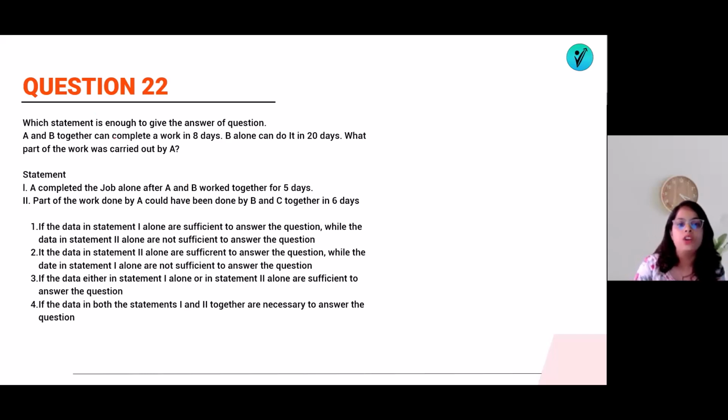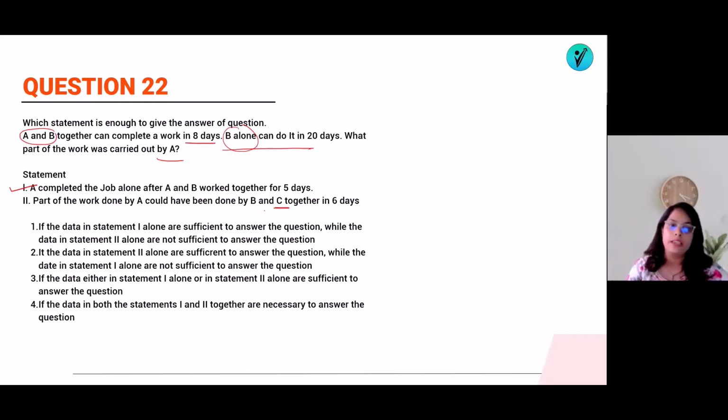Okay, now let's solve. Which statement is enough to give the answer to the question? A and B together can complete a work in 8 days. B alone can do it in 20 days. What part of the work was carried by A? Now A and B का work दिया है and B alone का भी बोला है. So they are asking you what will be the time. So A completed the job alone after A and B worked together for 5 days. So यहाँ पे A का alone दिया है, means this one will require. Part of work done by A could have been done by B and C together in 6 days. Now यहाँ पे C अचानक से ऐड कर दिया. Actual में A और B है and B alone है. तो C अचानक से ऐड हो गया, means there will be two unknowns now.